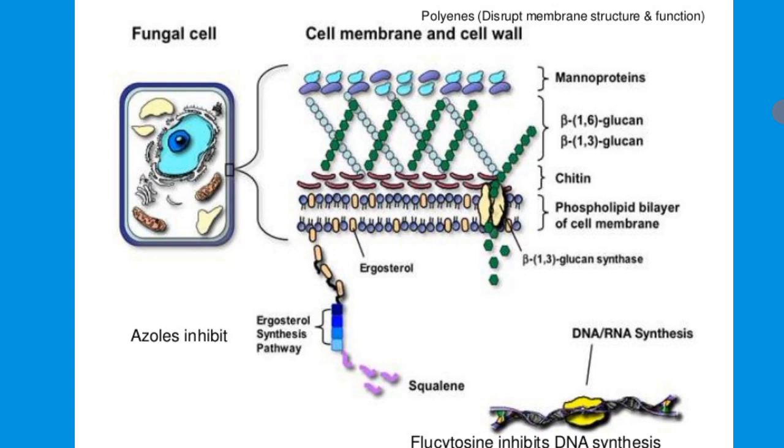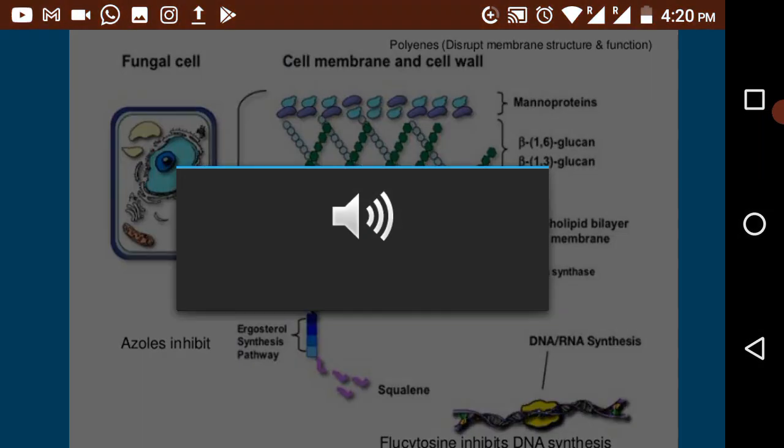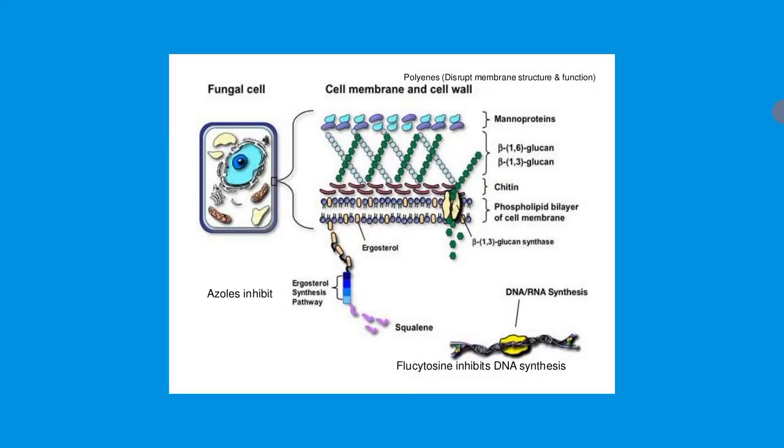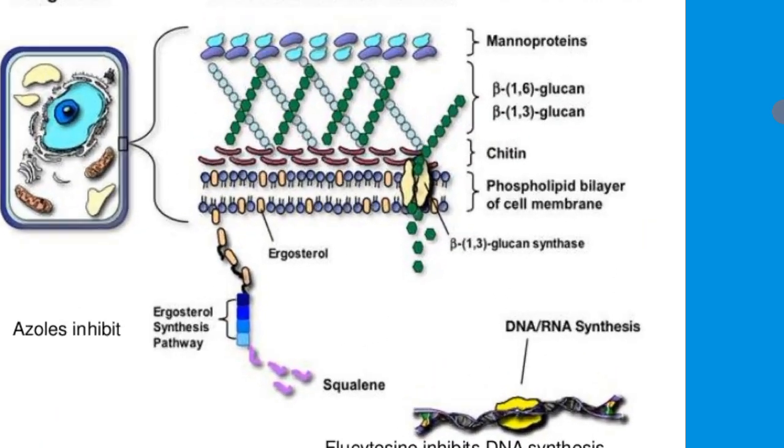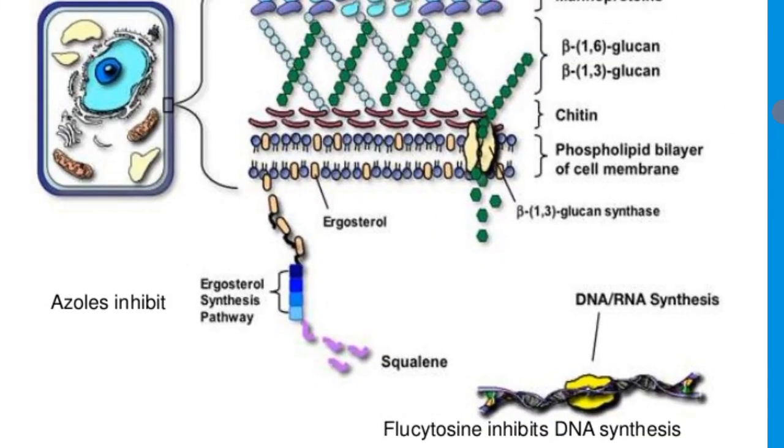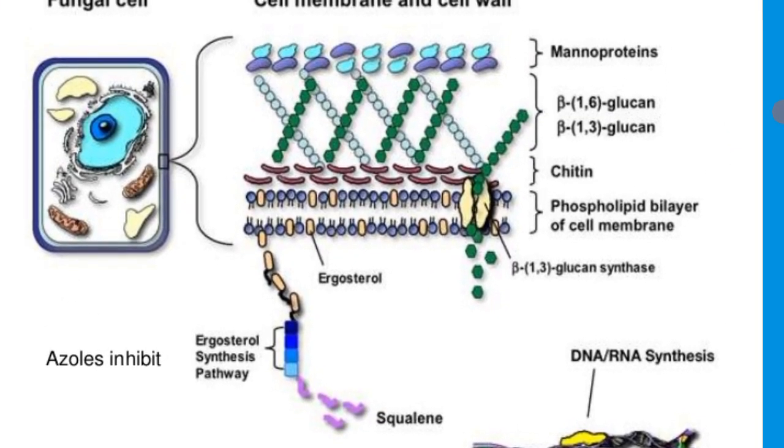Now, what is present in the cell membrane and the cell wall? In the cell membrane, you can see the phospholipid bilayer. The cell membrane is made up of phospholipid layers, and in that an important molecule is present, called ergosterol.